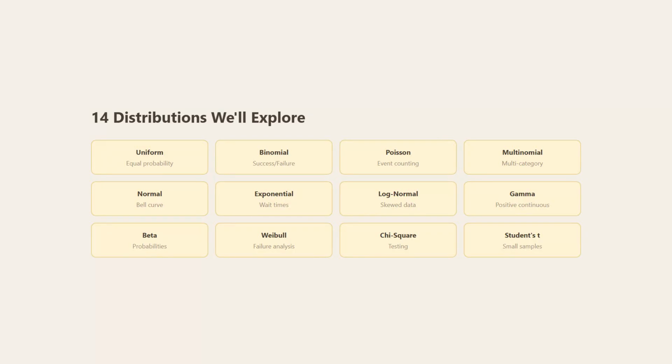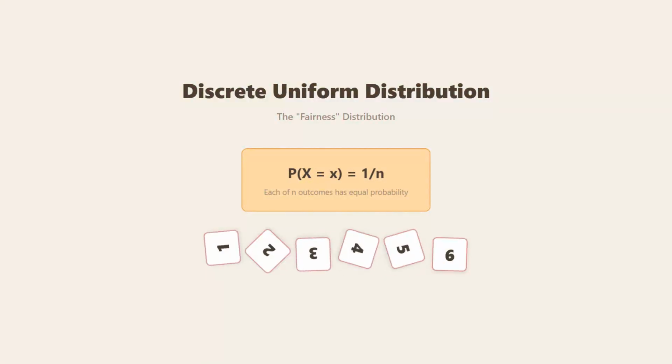Throughout this video, we'll explore 14 essential distributions, from uniform and binomial for discrete data to normal, exponential, and gamma for continuous data. We'll also cover specialized distributions like beta for probabilities, chi-square for testing, and Student's t for small samples. Let's dive in. Let's start with the discrete uniform distribution, also known as the fairness distribution.